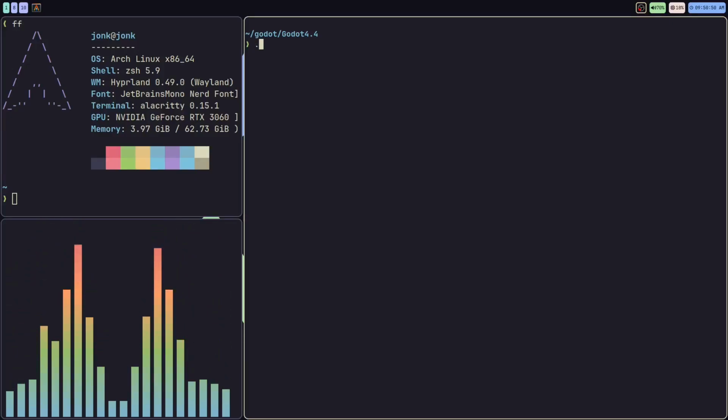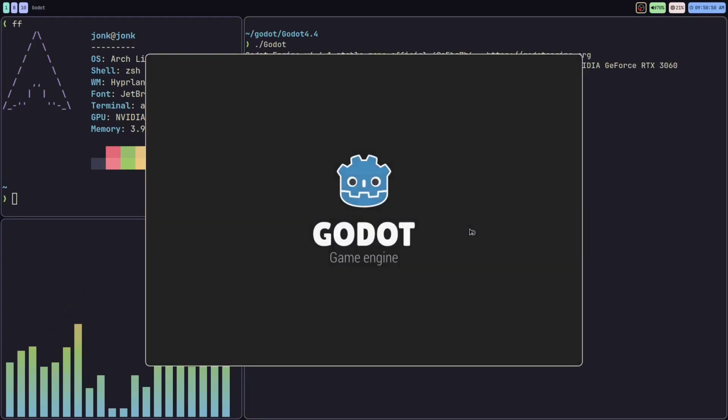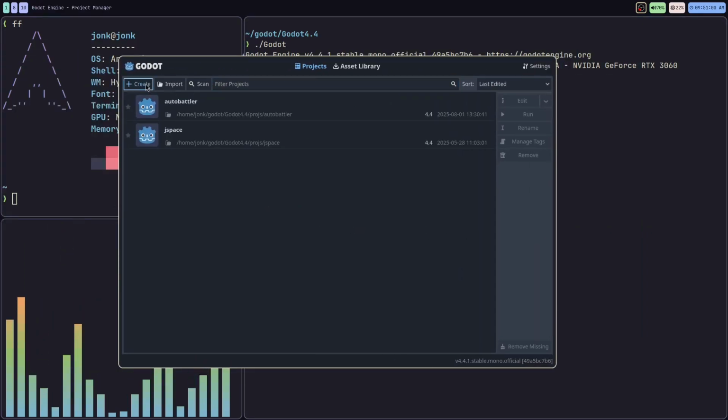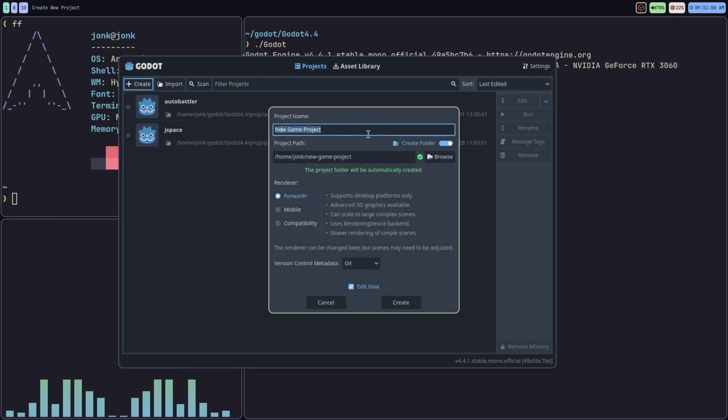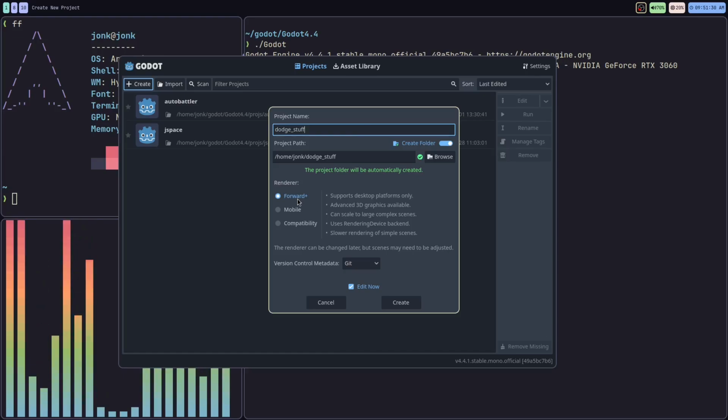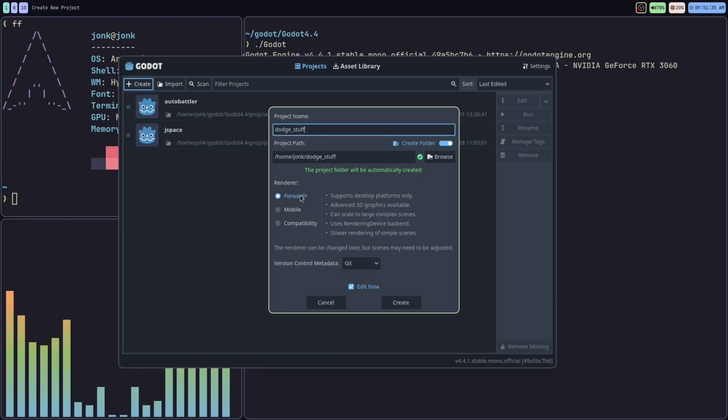So I'm back in the Godot folder and I'm just going to launch Godot again. And then we're going to make a new project. So I can just go create right here. We're going to call this project Dodge Stuff. I know it's spelled Dodge. We're going to set the renderer to Forward Plus, but it's probably not 100% necessary.